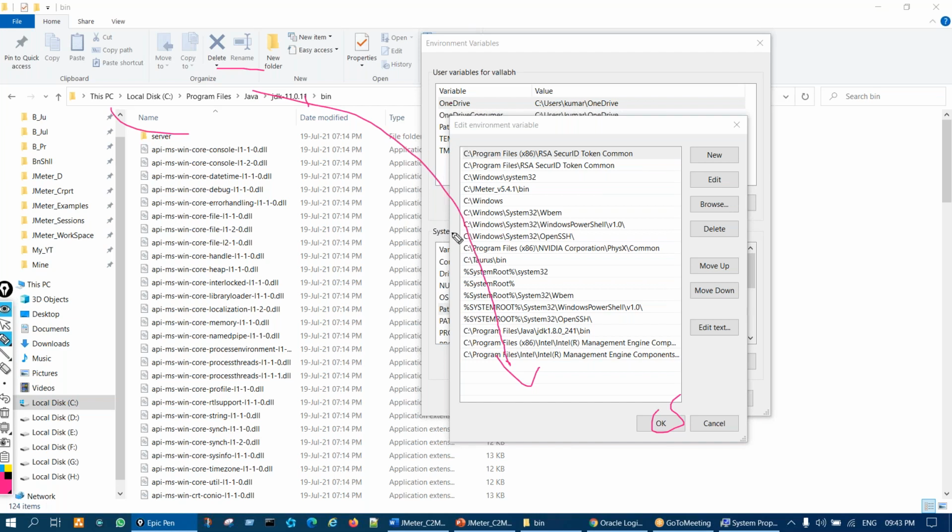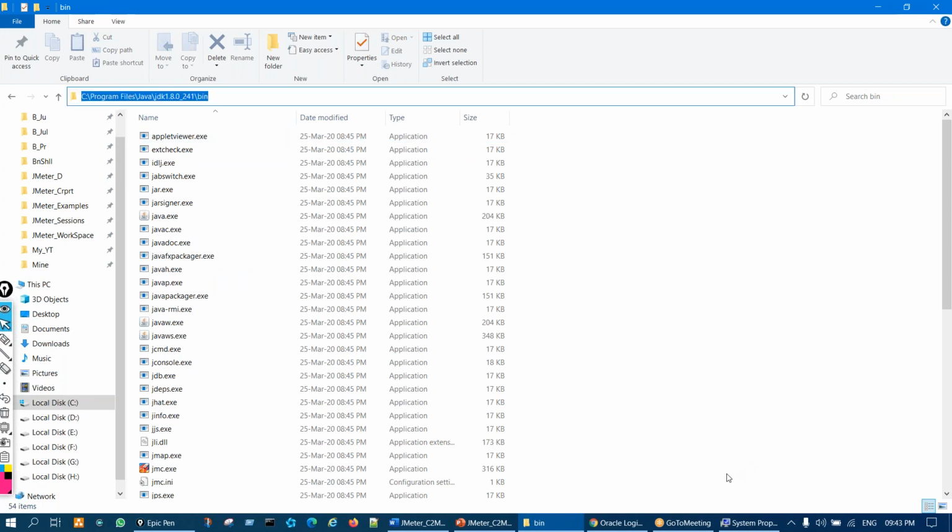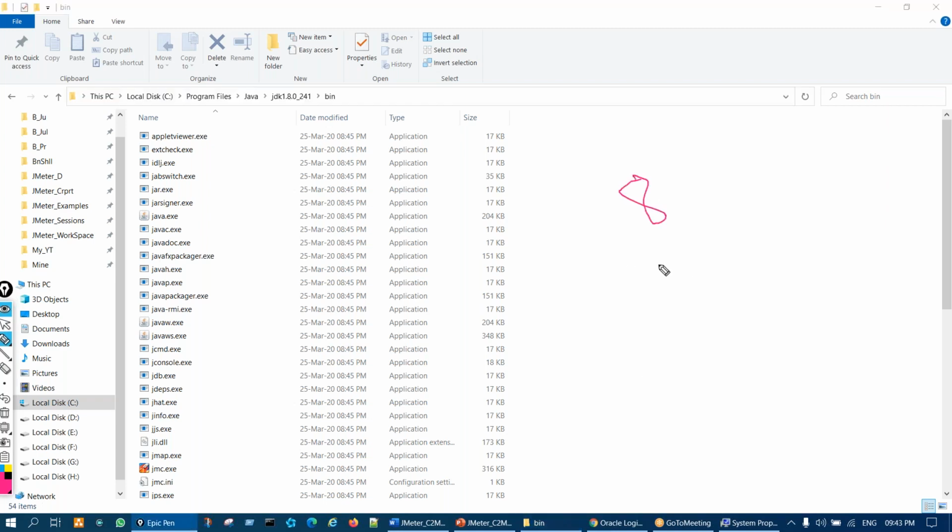Again, if you want to use Java 8, you come here and remove the information about Java 11, and put the path for Java 8. So go to JDK 1.8 bin and copy this path and put that. So like that we can switch the Javas, because you can have multiple Javas installed. There is no restriction, but which Java to use is up to you.